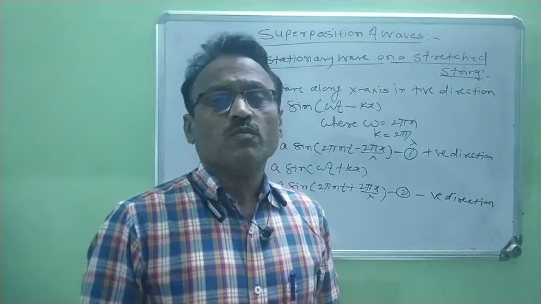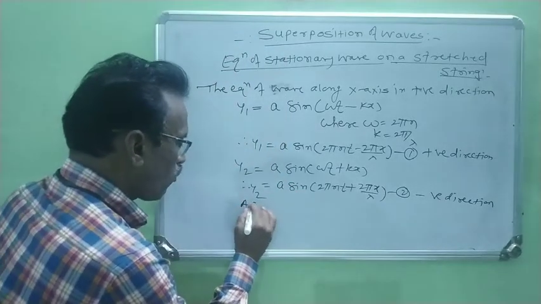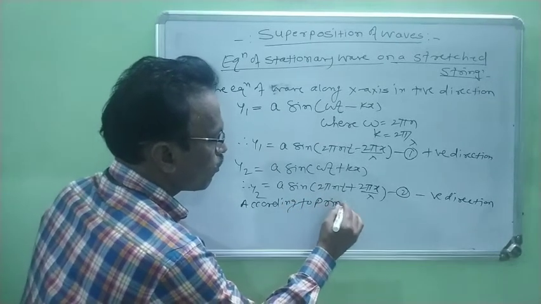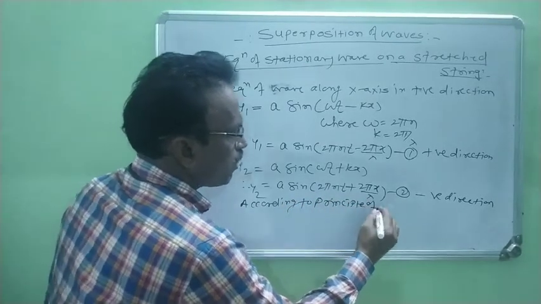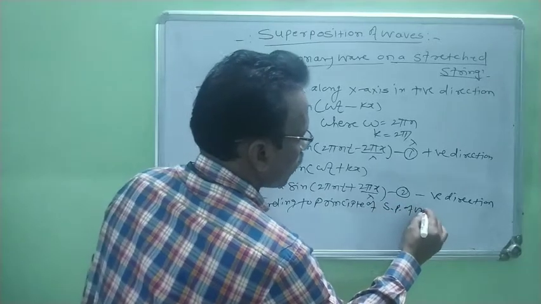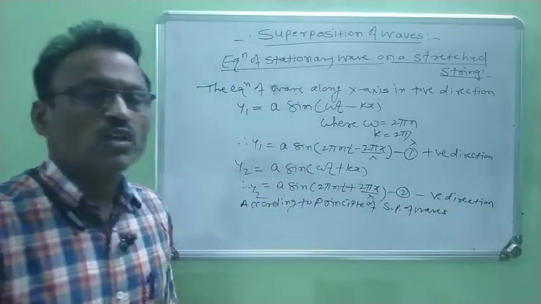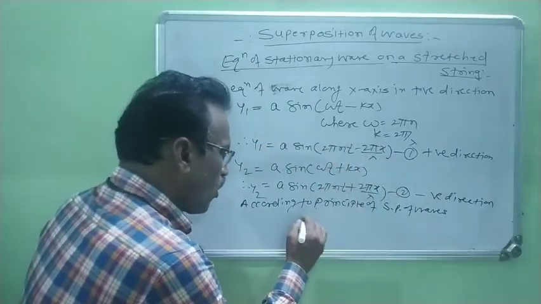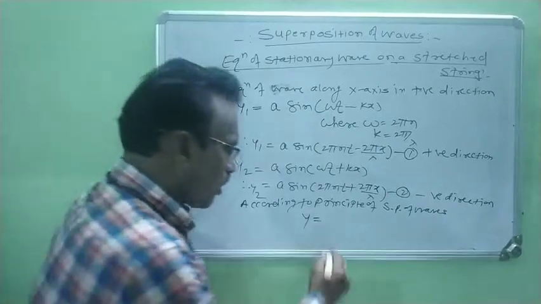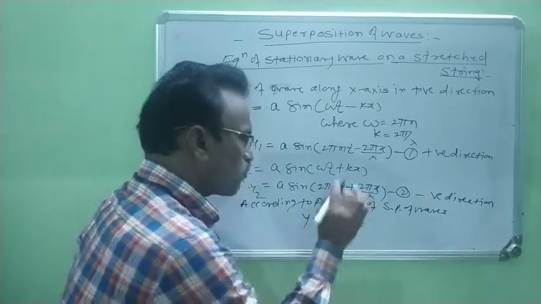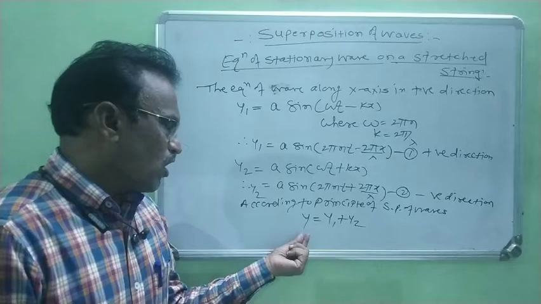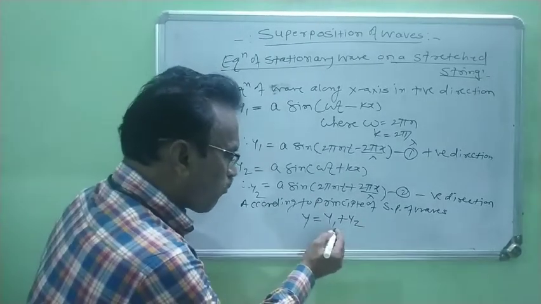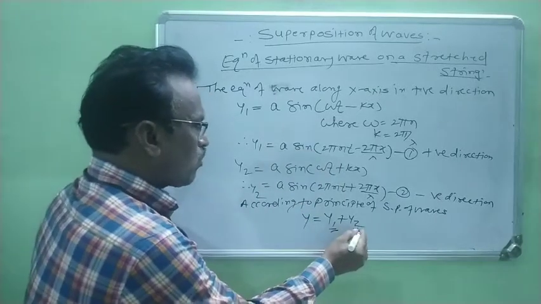Now, according to the principle of superposition of waves, the resultant displacement y is always equal to the vector sum of the displacement of each individual wave, means y is equal to y1 plus y2, right? Now we substitute the value of y1 and y2.